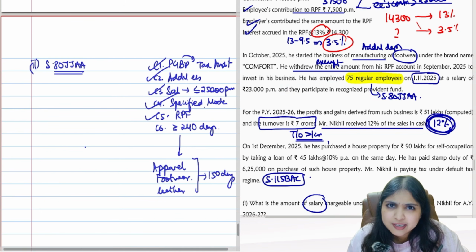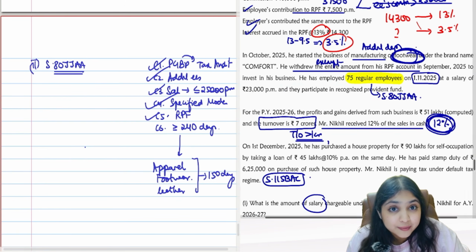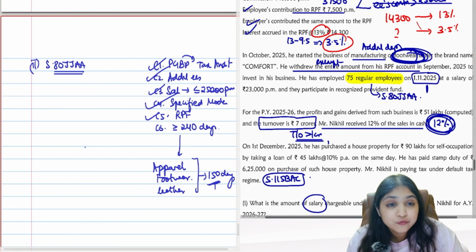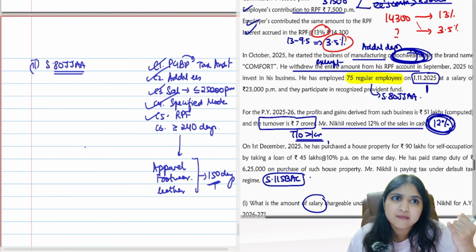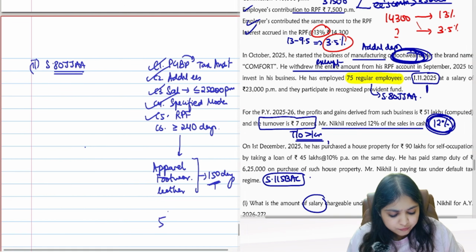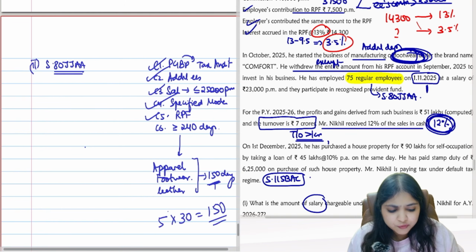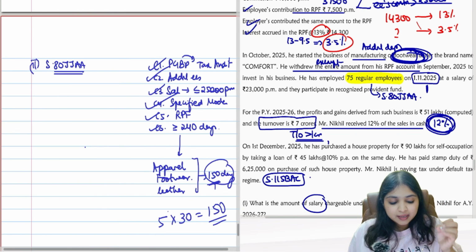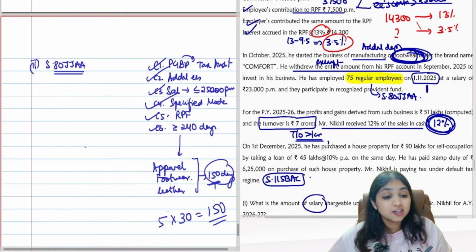Then did they work for at least 240 days? 240 days is not required over here. Footwear sector. So 150 days is enough. The employees were hired on 1st November. 1st November means November, December, Jan, Feb, March. They worked for us for only 5 months. So for 5 months, if I say 30 days every month, in total they have worked for us 150 days. So at least 150 days they have worked for us. All my conditions are fulfilled. So do you agree, everybody, that the assessee is eligible for 80JJAA? All the conditions are fulfilled.